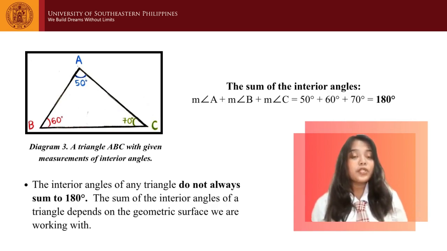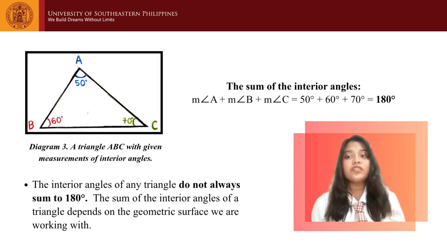This confirms the triangle angle sum theorem in Euclidean geometry, which states that the sum of the interior angles of any triangle on a flat plane is exactly 180 degrees. However, this property is not universal, and the interior angles of any triangle do not always sum to 180 degrees, as the sum of the interior angles of a triangle depends on the geometric surface we are working with, because the sum of the angles of a triangle depends on the curvature of the surface.